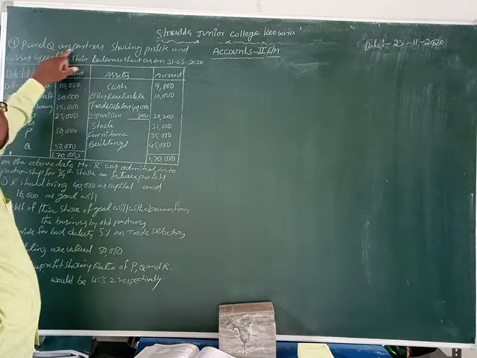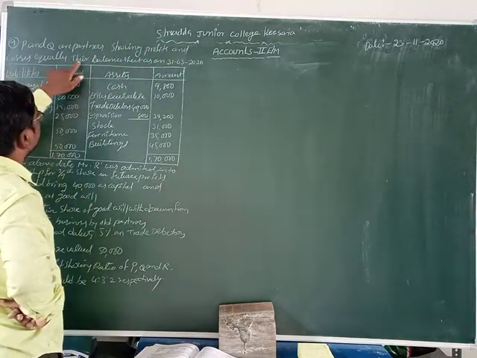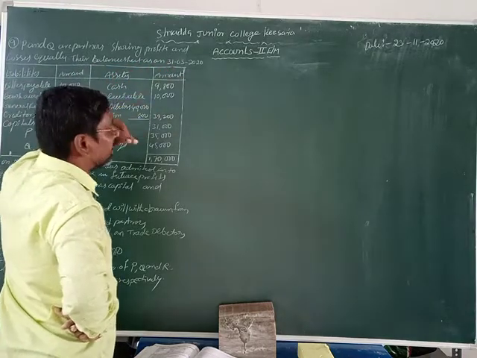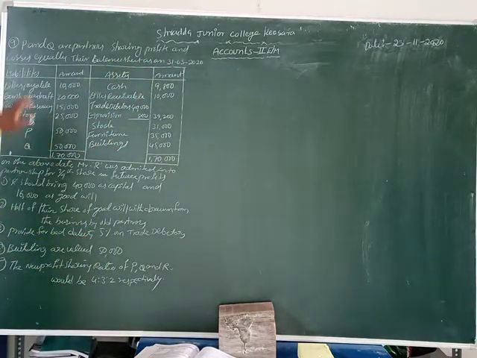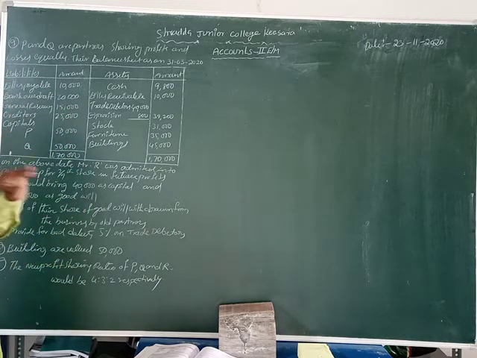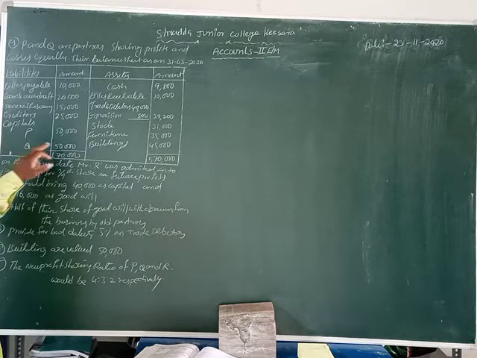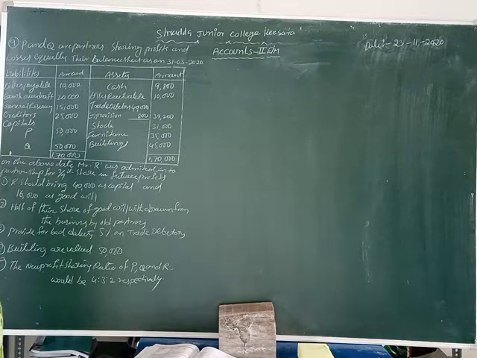P and Q are partners sharing profits and losses equally. Their balance sheet is as on 31st March 2020. Equally means 1 is 1, 2 is 2, anyone we can take, an equal ratio of 50-50. Liabilities: bills payable 10,000 rupees, bank overdraft 20,000, general reserves 15,000, creditors 25,000, capitals P 50,000 and Q 50,000. Overall liabilities are 1 lakh 70,000 rupees.